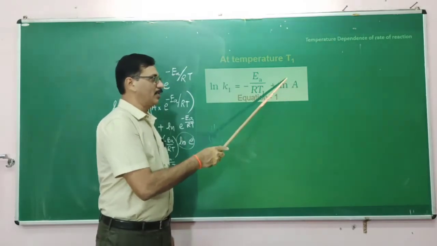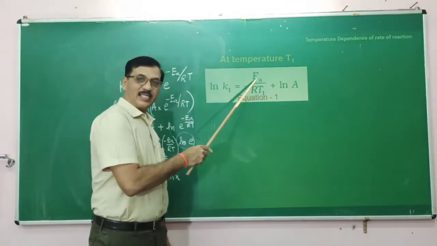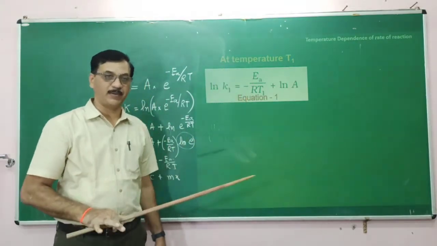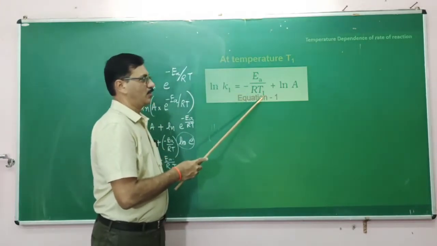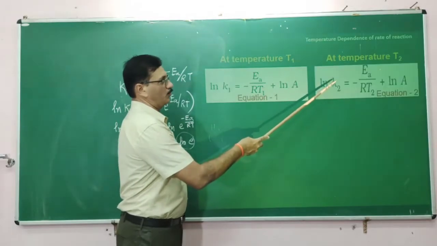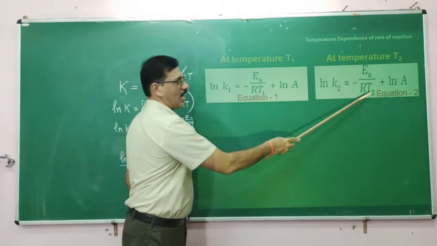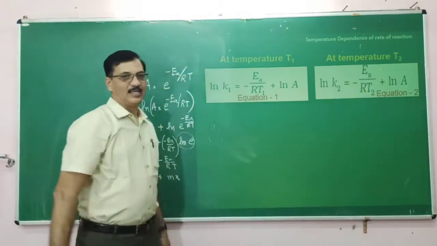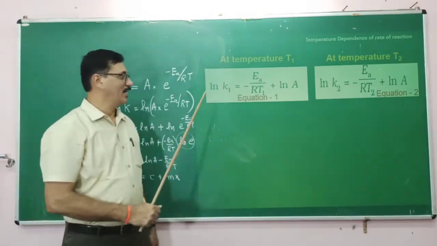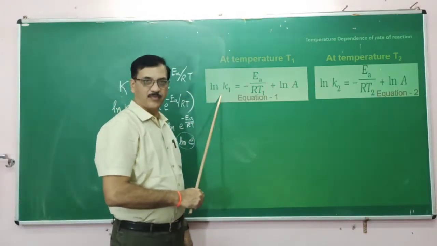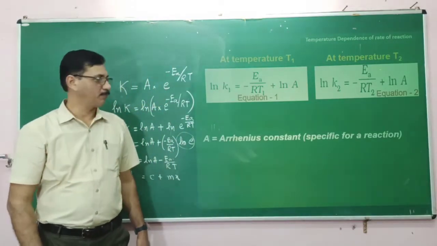So ln A remains constant, and the gas constant R will also remain constant. The activation energy also will not change at different temperatures. Therefore, this is taken as equation 1. Now at temperature T2, the equation is ln K2 is equal to ln A minus Ea by RT2. Let it be equation 2. By using these expressions of ln K at two different temperatures, we can find out the value of Ea very easily.